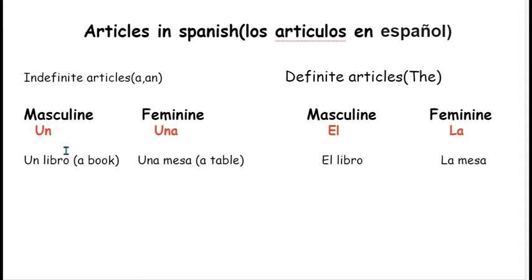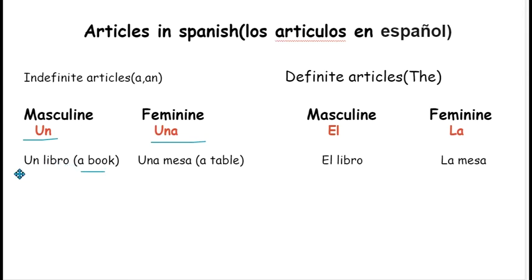Just like in English, we have indefinite articles and definite articles in Spanish also. In Spanish, we have un and una for the article a. For example, if we have to say a book, libro is called book in Spanish.